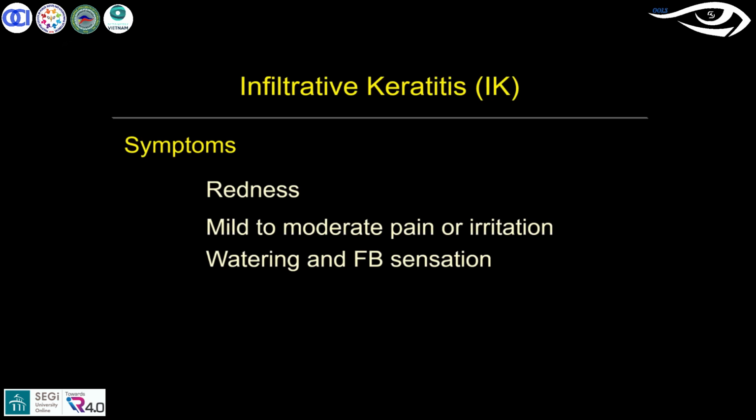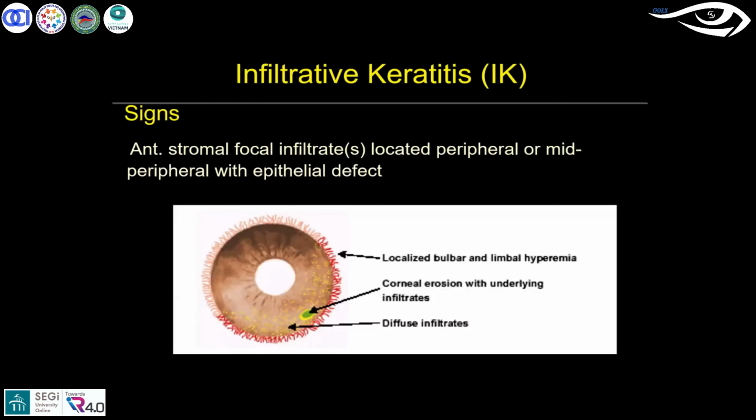Here also the symptoms will be redness, mild pain or pain, and irritation. There could be watering, the same symptoms as CLAIR and CLPU. But the clinical features are typically a similar appearance to CLAIR. You see an anterior stromal focal infiltrate, diffuse or focal, with or without an epithelial defect. Keratitis definitely means epithelial involvement, so there will be staining. There could be a chance of a mild epithelial defect where the focal infiltrate is also.